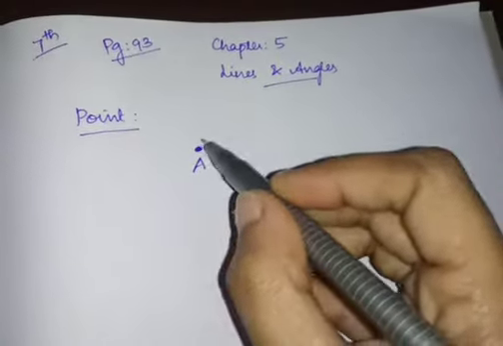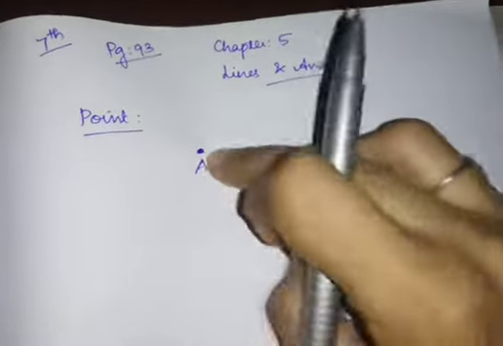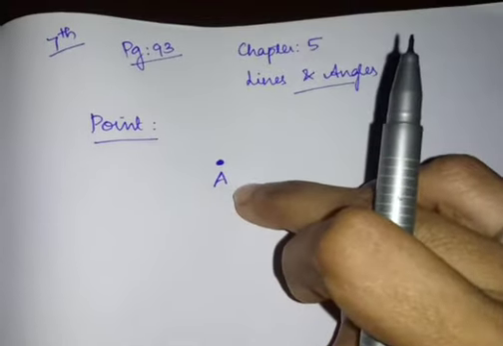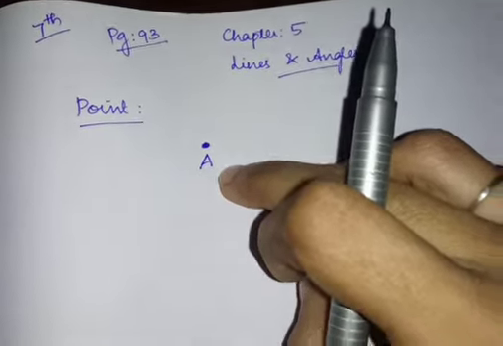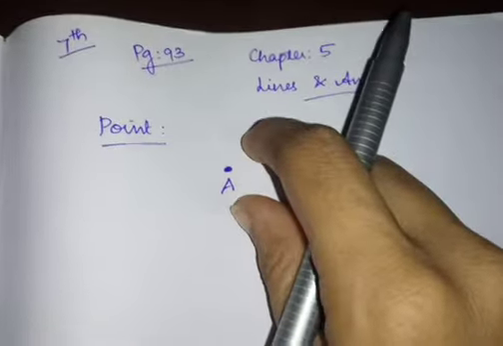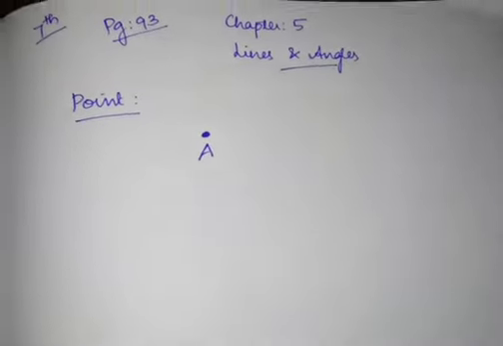This is a point where it is stationary, and this point is defining the location of A. So this point is always defining the location of a particular value. That is what is given in the topic point.